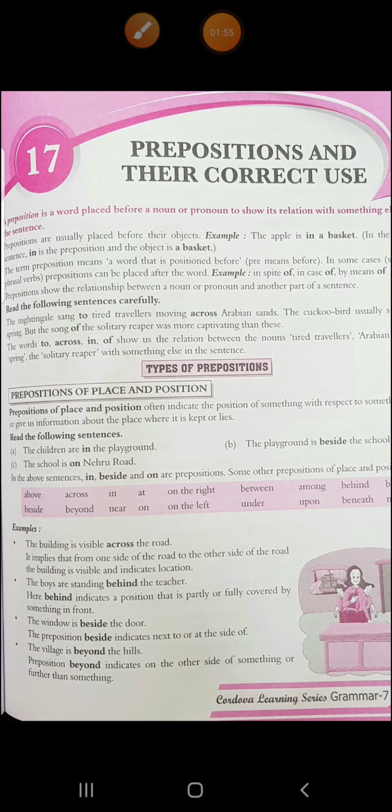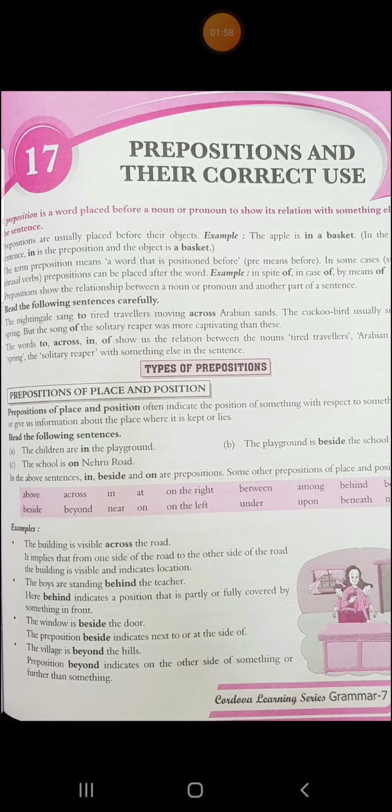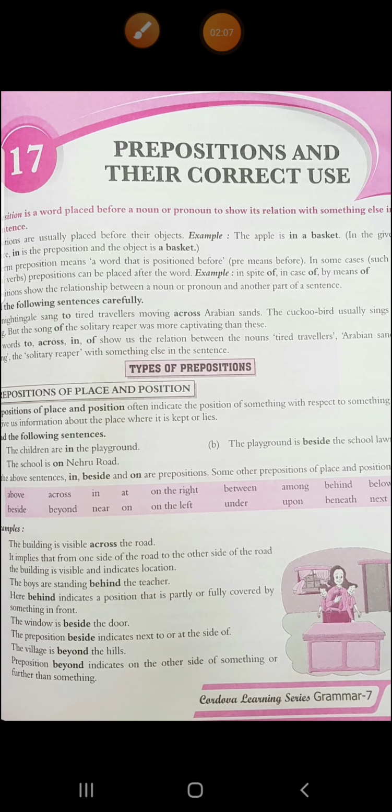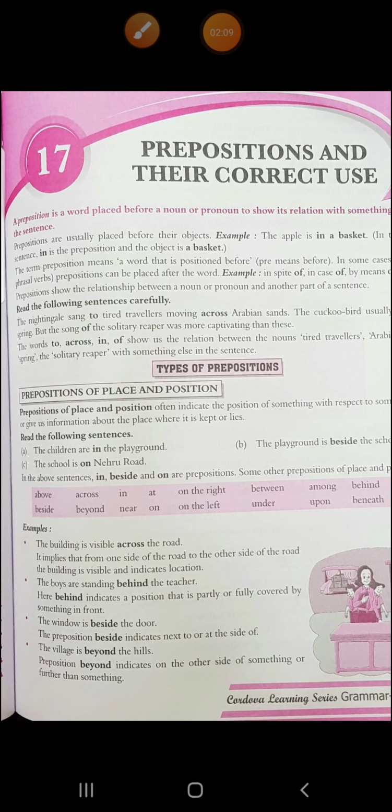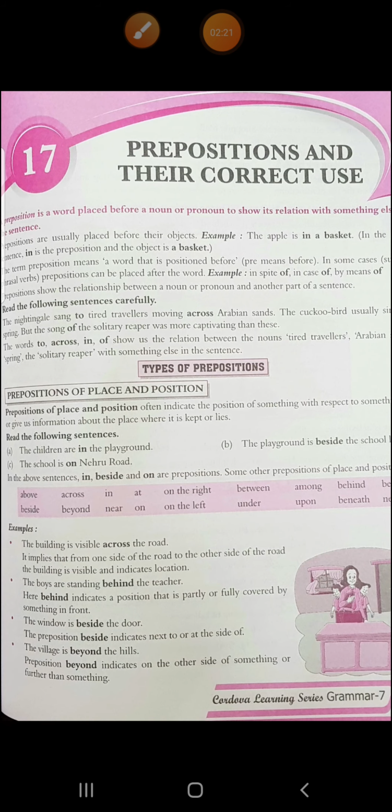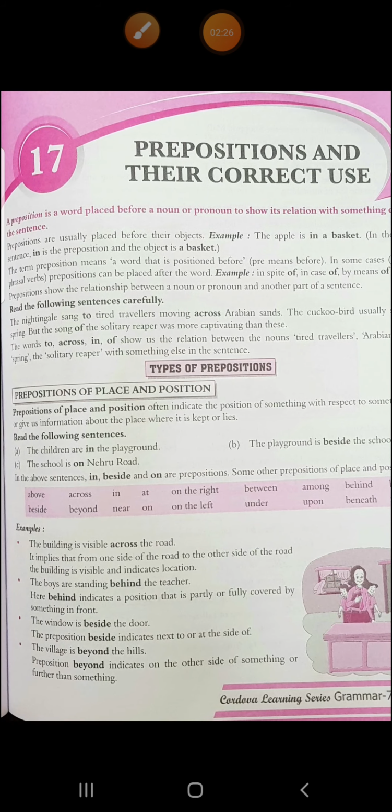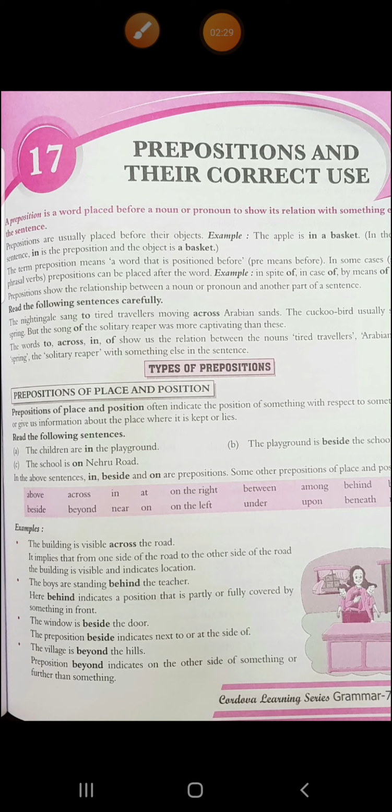Now read the following sentence carefully. The nightingale sang to tired travelers moving across Arabian sands. The cuckoo bird usually sings in spring, but the song of the solitary reaper was more captivating than these. The words to, across, in, of show us the relationship between the nouns tired travelers, Arabian sands, spring, the solitary reaper and the other parts of the sentence. So these are your prepositions.